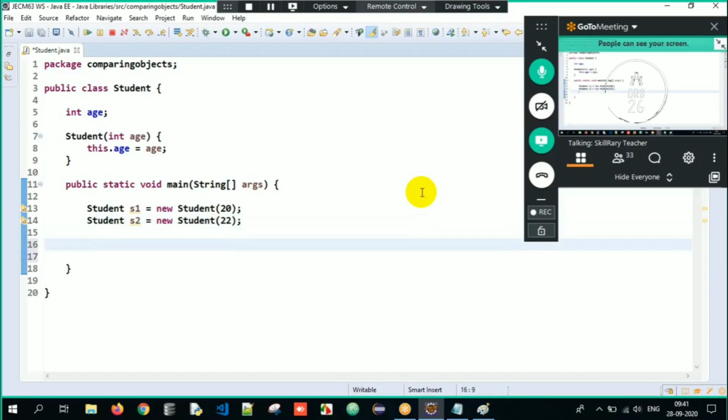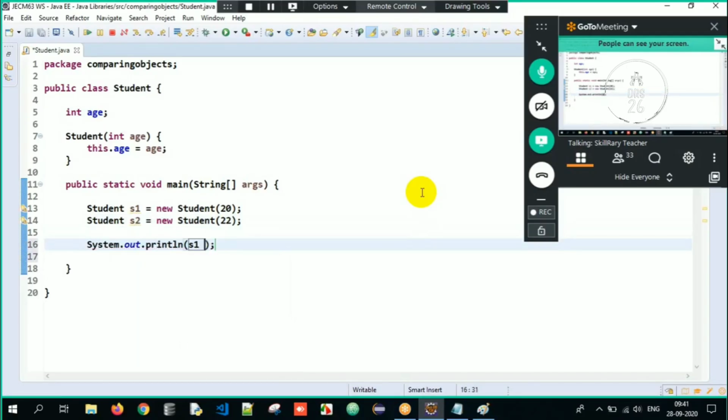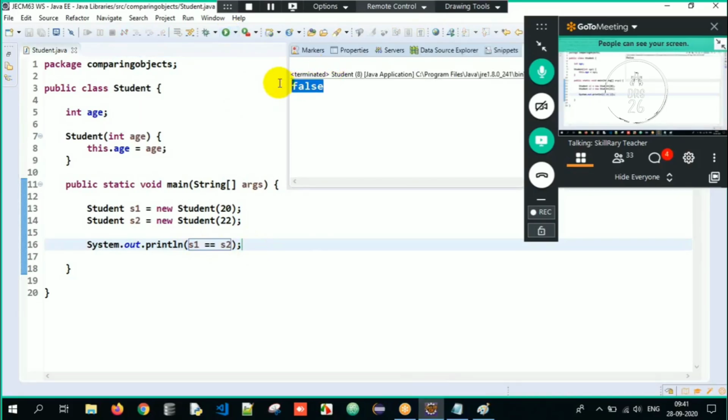And now here, sys out, I'll tell S1 equal to S2. So this is the comparison operator, double equals. Now tell me what will be the output here? When I tell S1 equal to S2, internally the object addresses are getting compared. The hash code is getting compared. Therefore, when I execute it over here, look at the output what I get. I get it as false here.